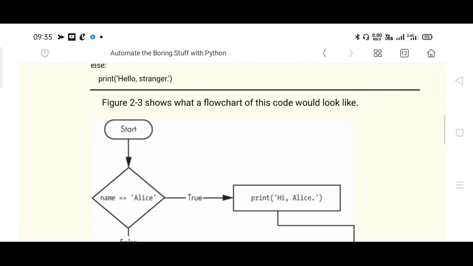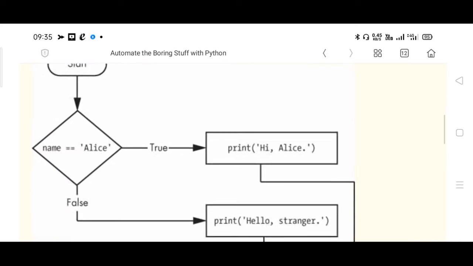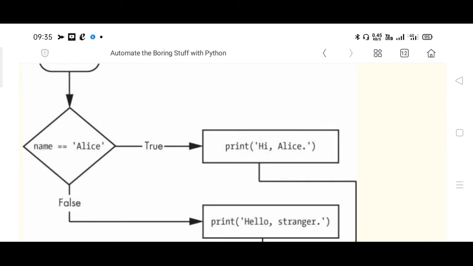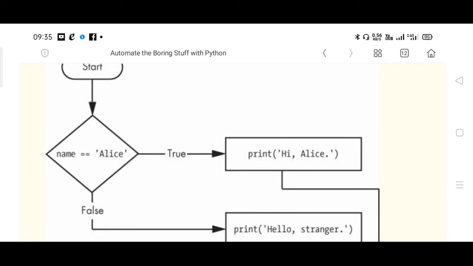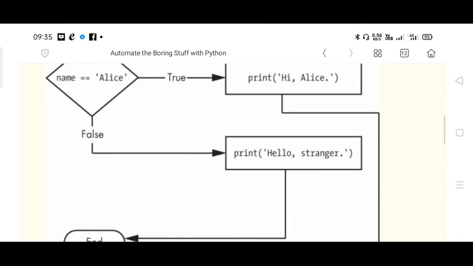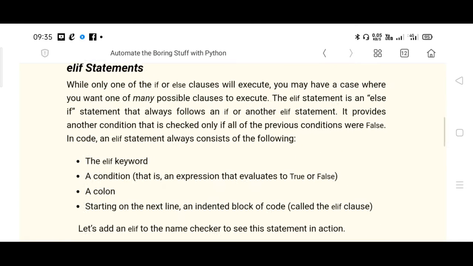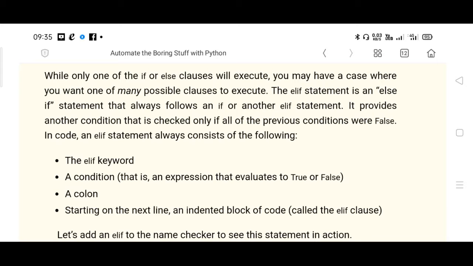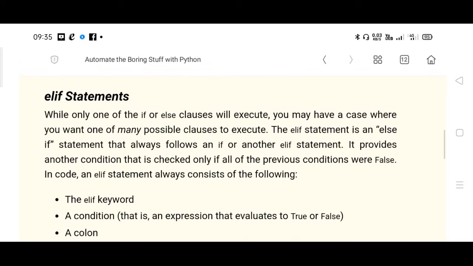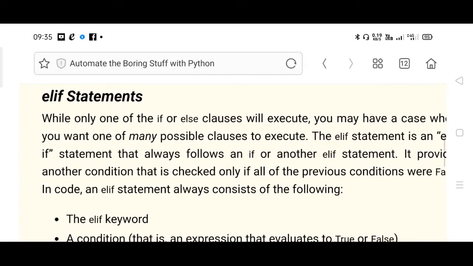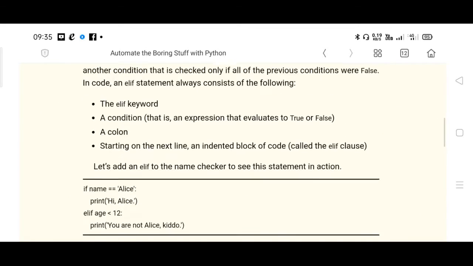So this is the flow chart. Again, with the help of common sense, you can write this. If name is Alice, true, print hi Alice, else print hello stranger and terminate, right? Next is else if, that is elif. The keyword is elif, okay?